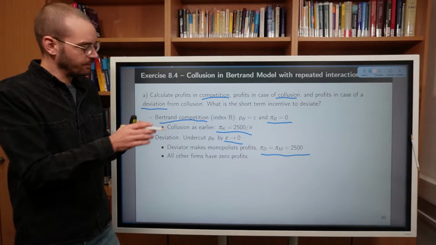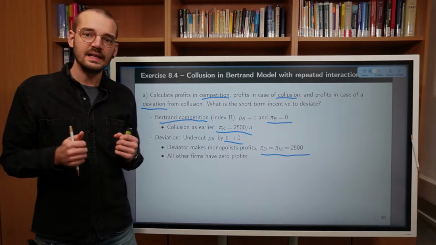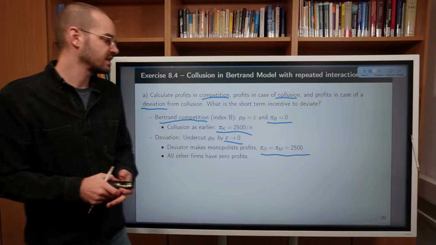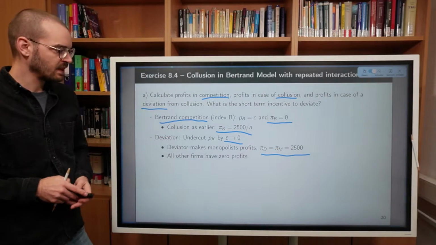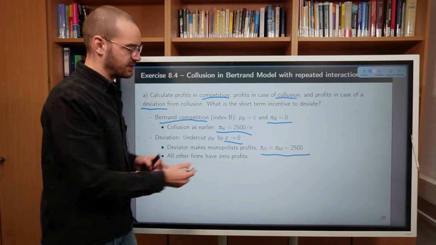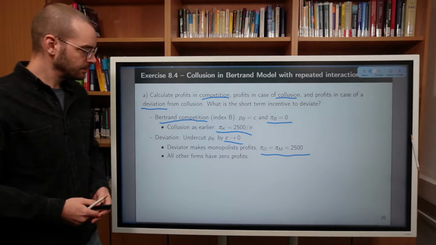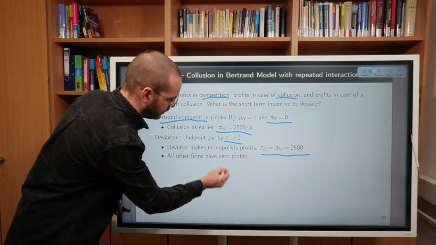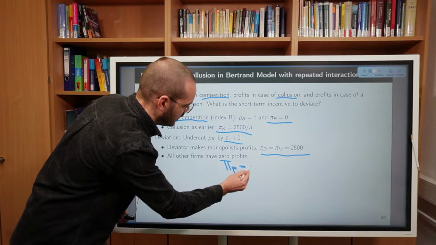So the deviating firm is making the complete monopolist's profit, which you already calculated. It is 2,500. All other firms in this case, by the logic of the Bertrand competition model, make 0 profits. So we could write pi f equals 0.